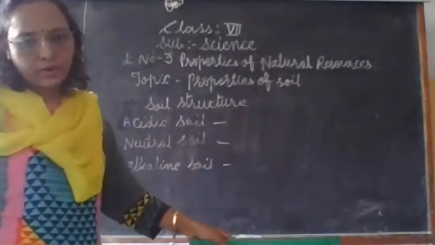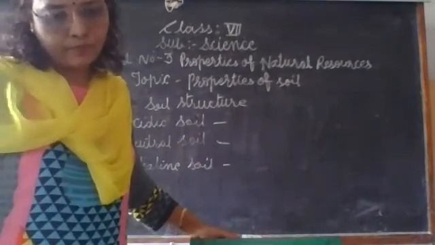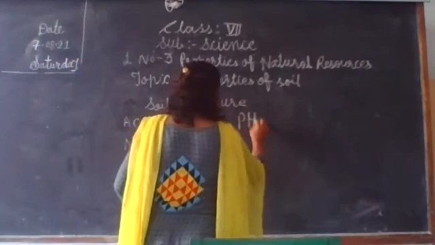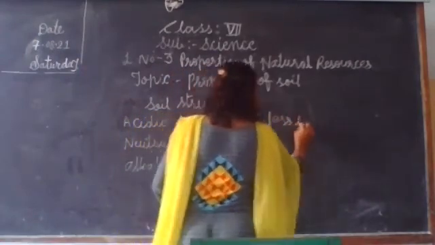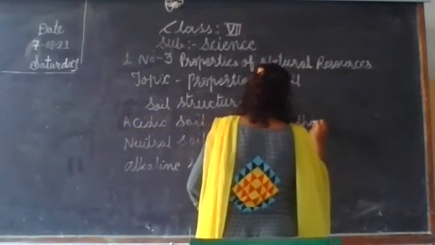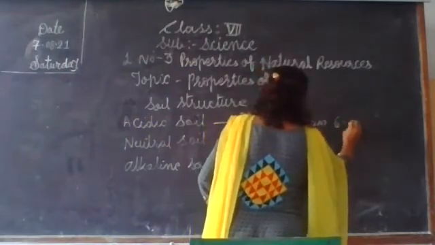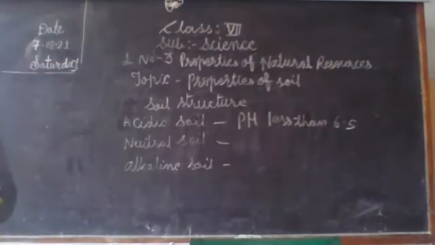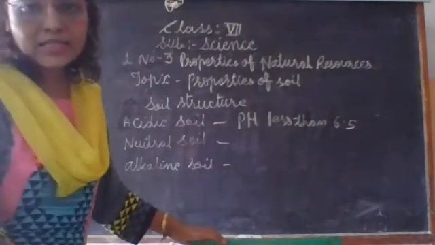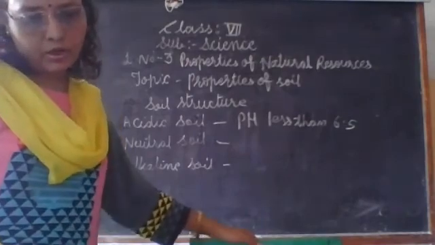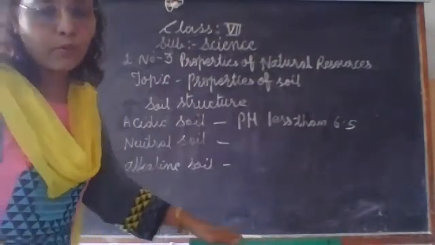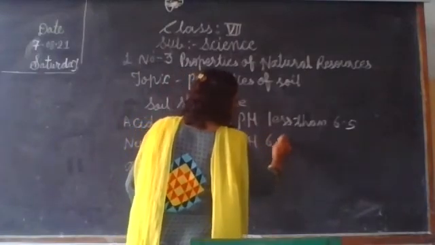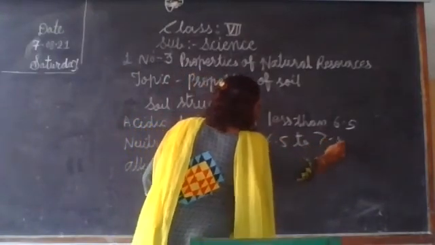When the soil is acidic, the pH is less than 6.5. Okay, अगर उसकी pH 6.5 से कम है, then the soil becomes acidic. Okay, neutral soil means pH is 6.5 to 7.5.